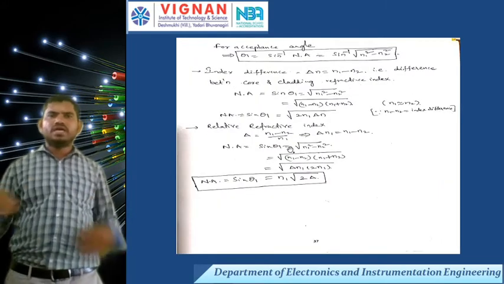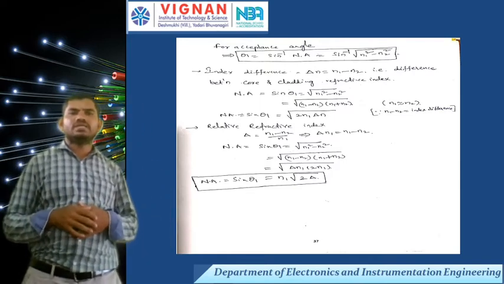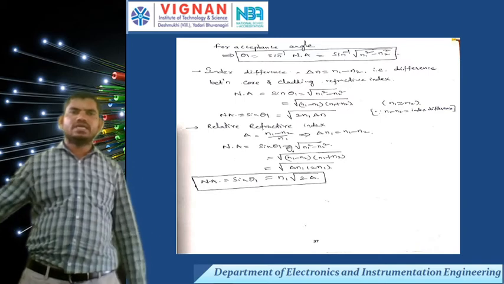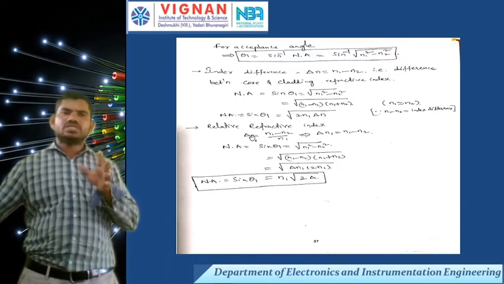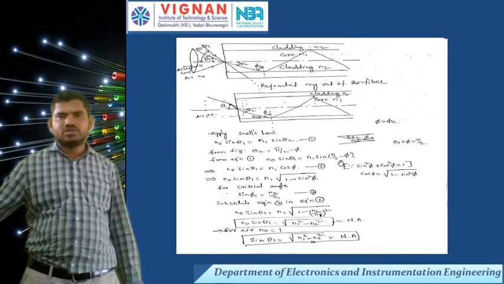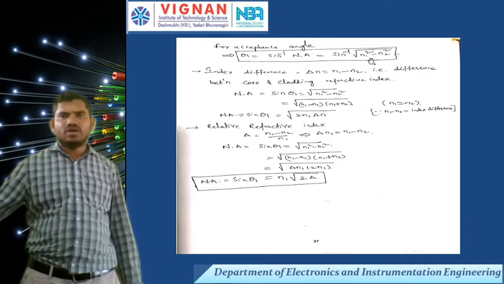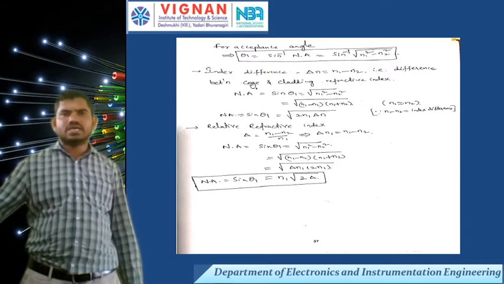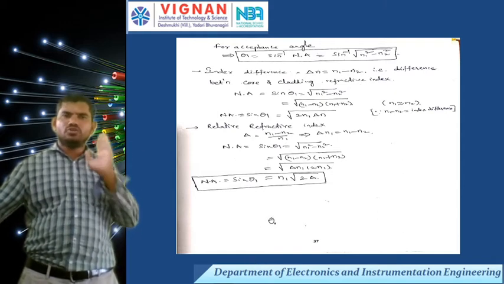From this numerical aperture, now I want to calculate the acceptance angle. Acceptance angle is the maximum angle at which total internal reflection occurs. The acceptance angle is theta 1. We have to calculate theta 1 is equal to sin inverse of NA. NA means under root of n1 square minus n2 square. So sin inverse of under root of n1 square minus n2 square is the acceptance angle. Now this is about acceptance angle and numerical aperture.